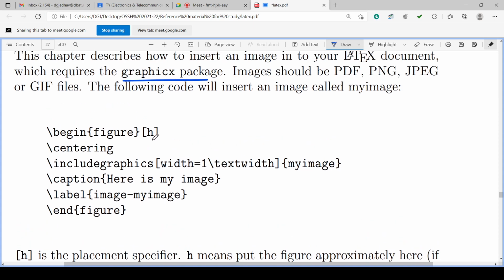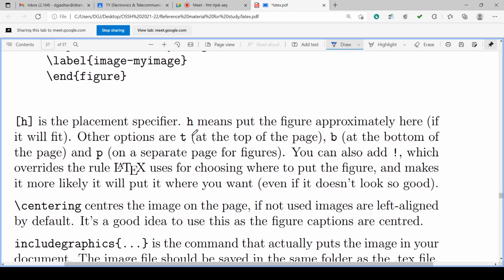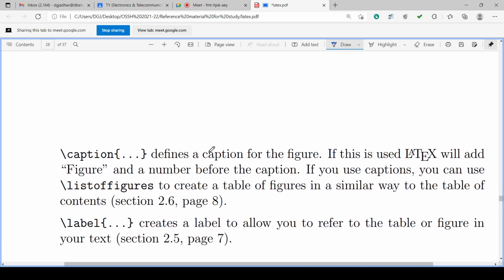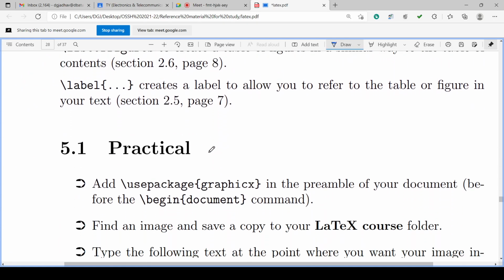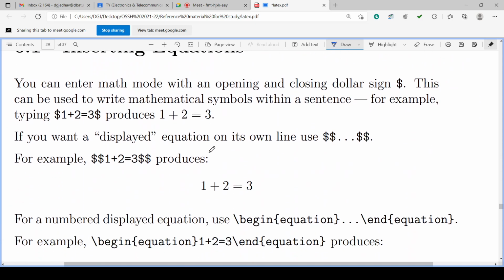Okay, so we can put the figure at the top of the document, end of the document, etc. H, T, B, P, okay, separate page. And alignment is central because the caption is central aligned.